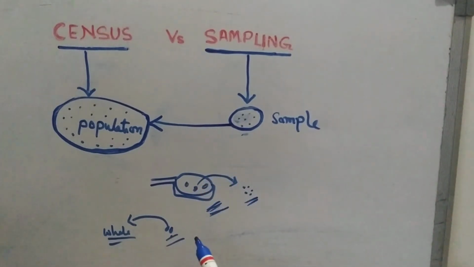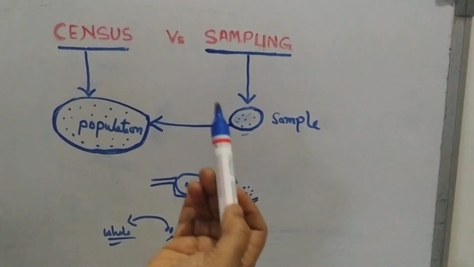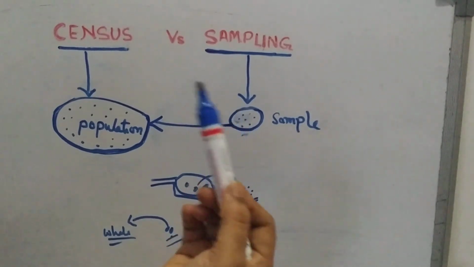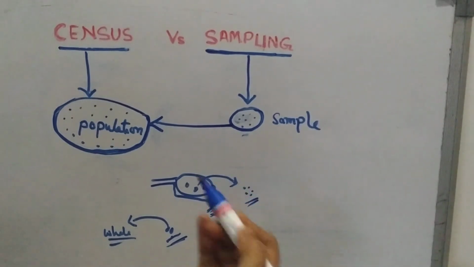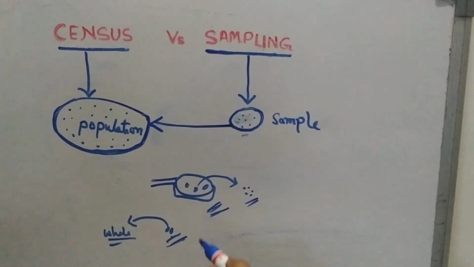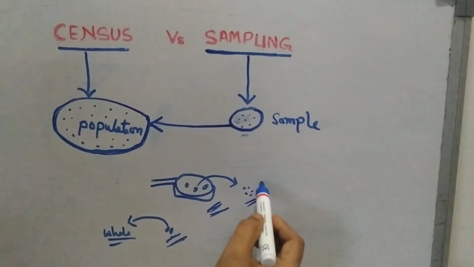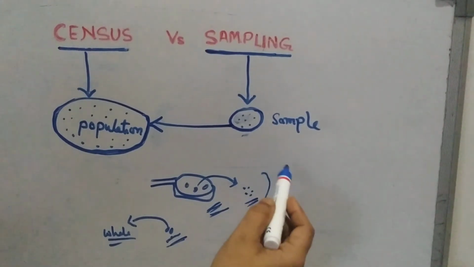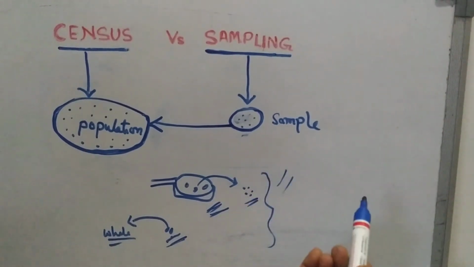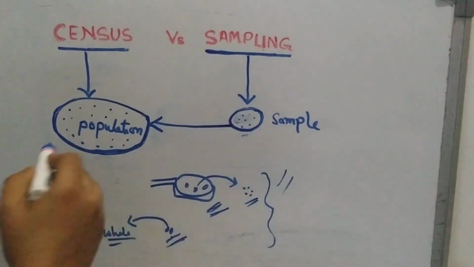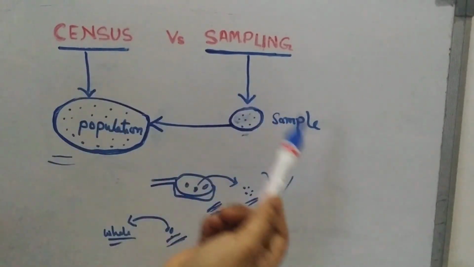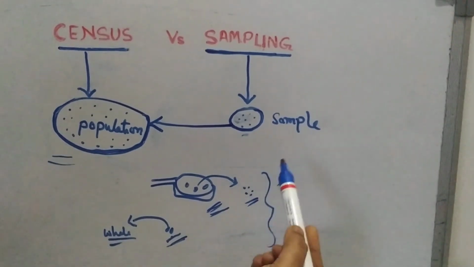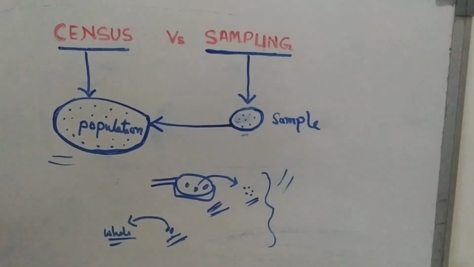So, in our day-to-day life we use this sampling method or sample enquiry, but we do not know that we are using this statistical tool. Many examples are there. You can try to find sample enquiry in your day-to-day life, and give examples yourself for census and sampling enquiry. Okay, hope it is clear.